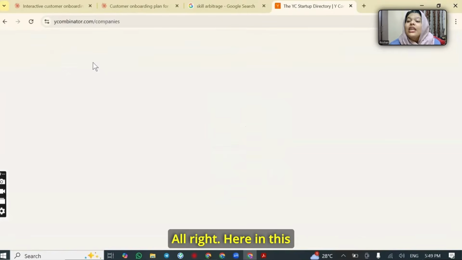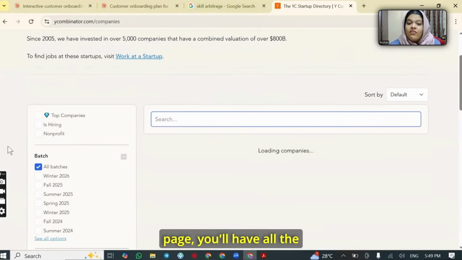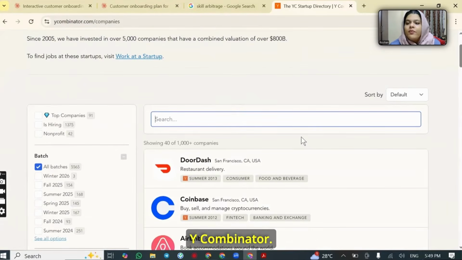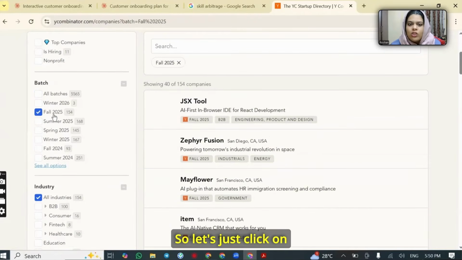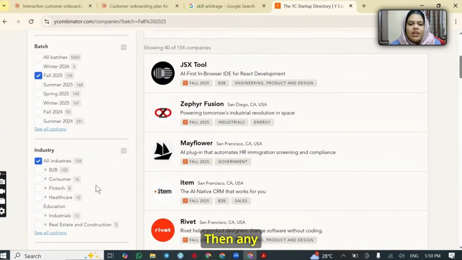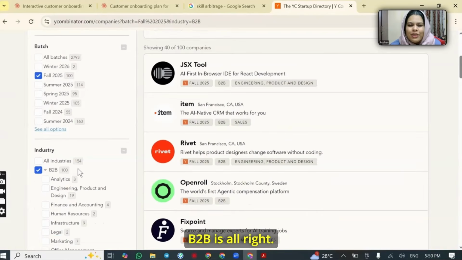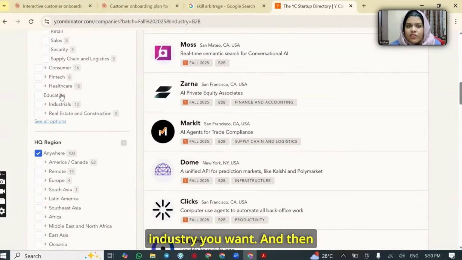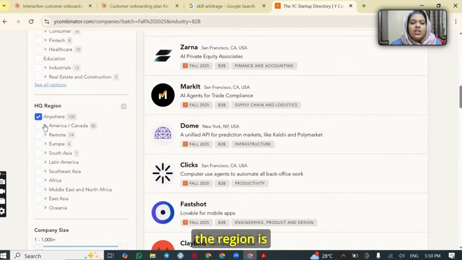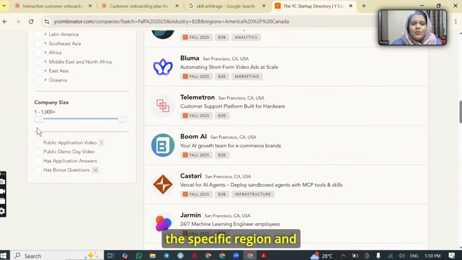All right. Here in this page, you'll have all the startups that are there in Y Combinator. I want you to use the filters that are there on the left-hand side. This is when the company was admitted into Y Combinator. Fall 2025 is recent, very recent. So let's just click on those companies. Then any business is fine. B2B is all right. Industry, these are industry filters, by the way. You can choose whatever industry you want. And then the region is anywhere in the world. If you want a specific region, you can just select the specific region.